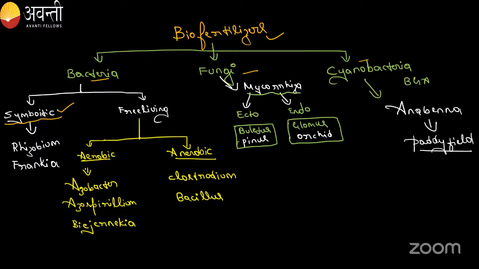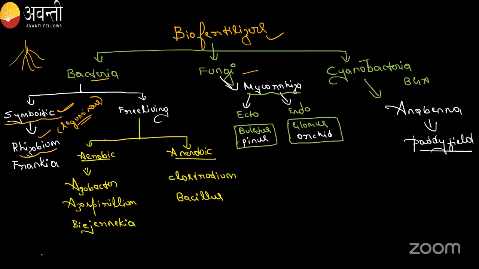Here we take the example of rhizobium. Rhizobium attaches to the roots of leguminous plants. In many MCQs they ask which bacterium has a symbiotic association with leguminous plants; the example is rhizobium. For example, this is the root.